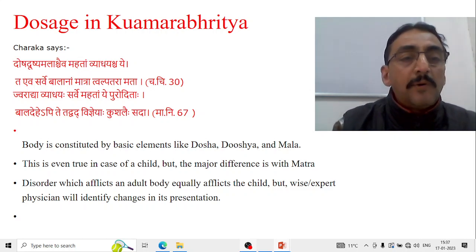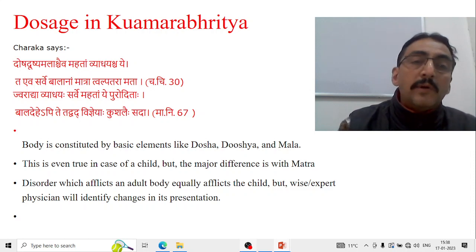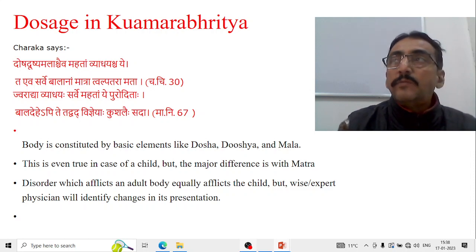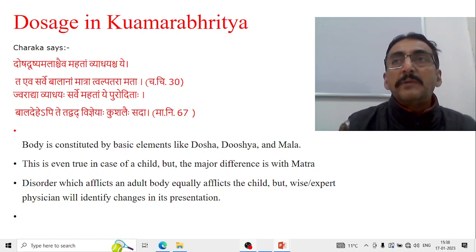Actually, the meaning is that the body is constituted by basic elements like dosha, dushya and mala. This is true in the case of a child and also adults. That means dosha, dushya, malas, there are not many differences in child and adults. According to Charaka, they exist in both children as well as adults. The major difference is the matra. That is, matra will be less in children compared to adults.